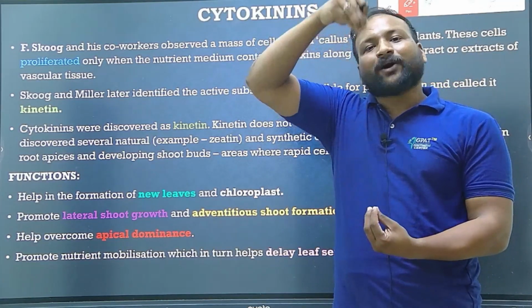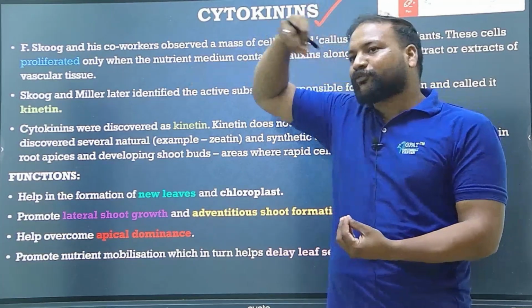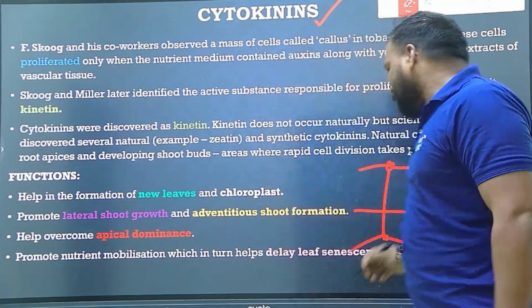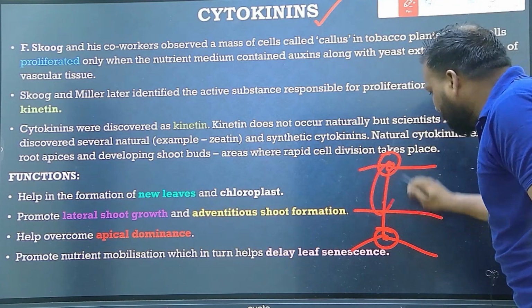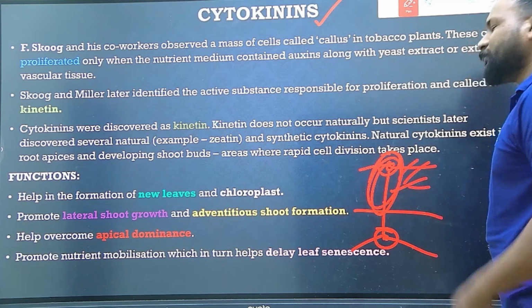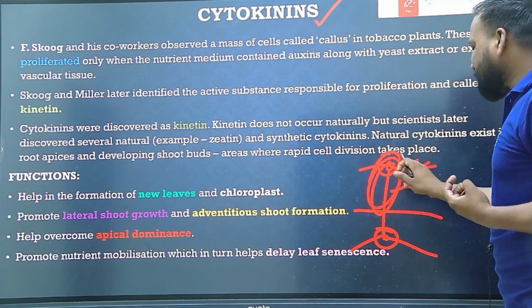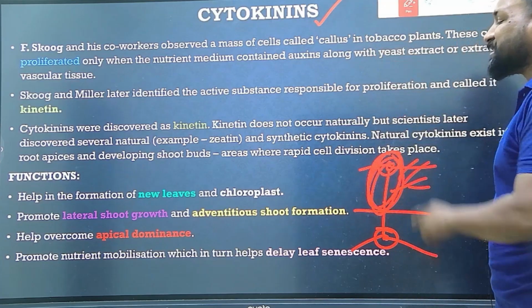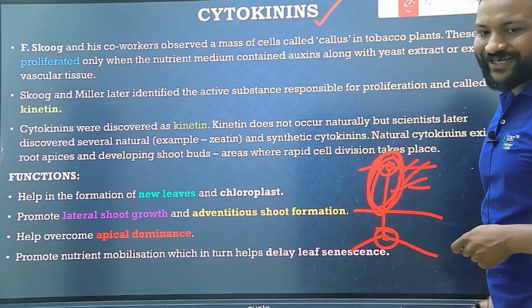Because at this point only we are going to decide whether it becomes a root or a fruit or leaf. Why are they present in root and shoot? Because in the shoot part only, we need to get the leaf, fruit, flower, right? Tendrils. Yes, so this can be decided by the cytokinin because it differentiates. Cell differentiation is the main function of cytokinin.